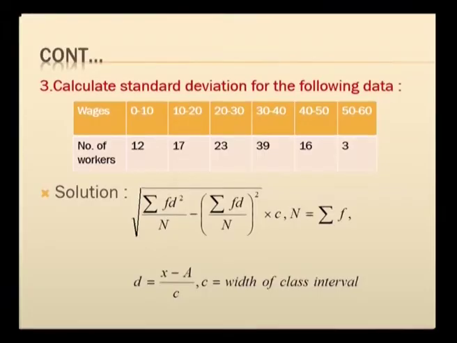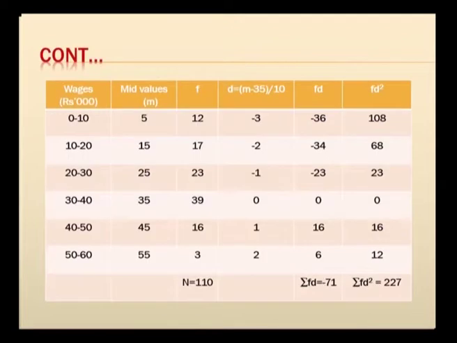Now, we continue with the continuous series. For the following data we have to compute the standard deviation, and here we use the formula for the continuous series, and then we have seen the table. In the table we have computed the mid values, and then we have computed the deviation values, and then we have got the last column, sigma f into d square.